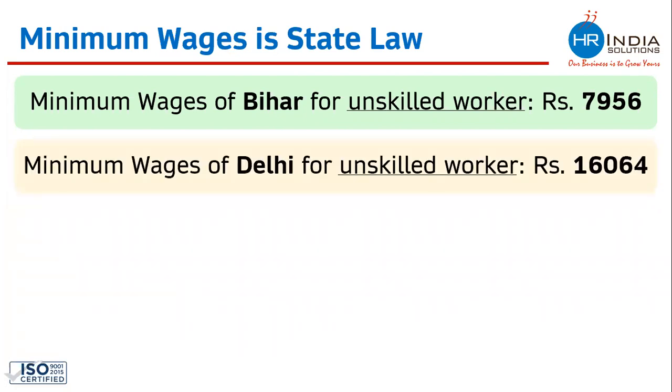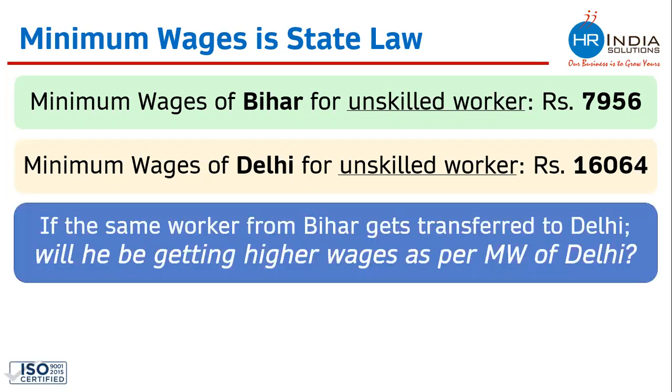Minimum wages of Delhi for the same kind of worker is 16,064 rupees. You cannot pay less than this to any unskilled worker in Delhi. So the question which I want to put in front of you all is, if the same worker who is working in Bihar gets transferred to Delhi, do you think that this person would be getting higher minimum wages as per the minimum wages of Delhi, even if this person is not required to do anything extra, neither any extra skill set is required?